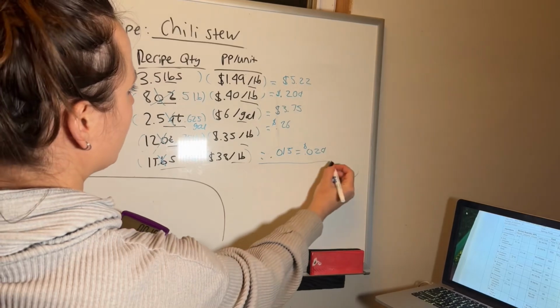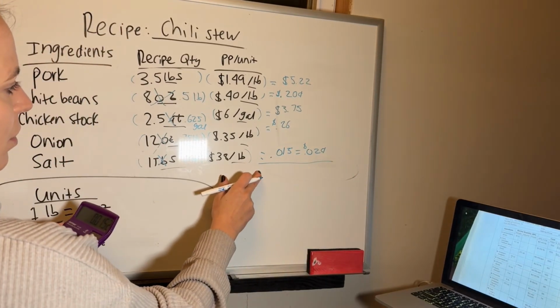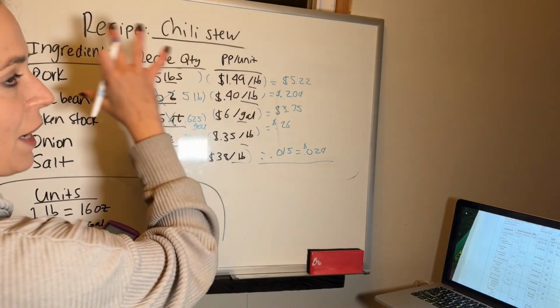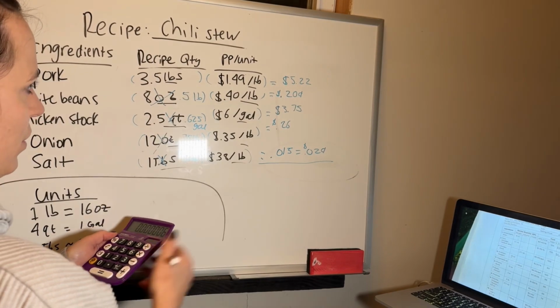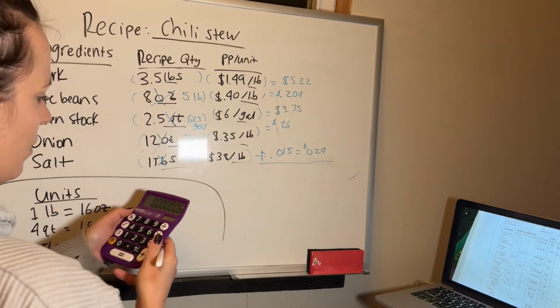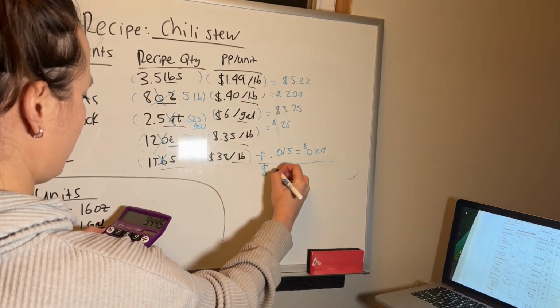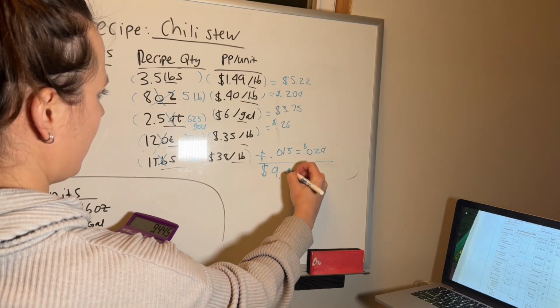And what you're going to do is add up all these numbers. This number is going to give us the price of ingredients total for making that entire batch of stew. So add up all these numbers here. So the cost for this batch recipe is $9.45.